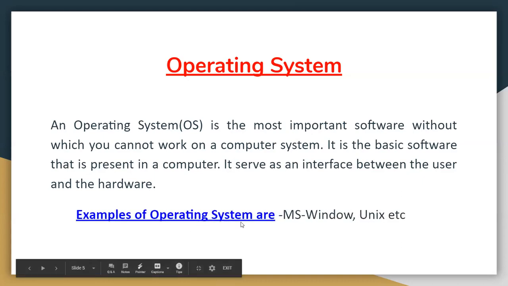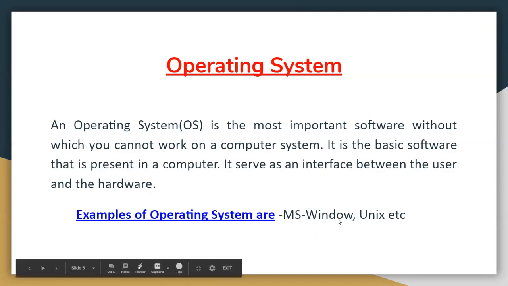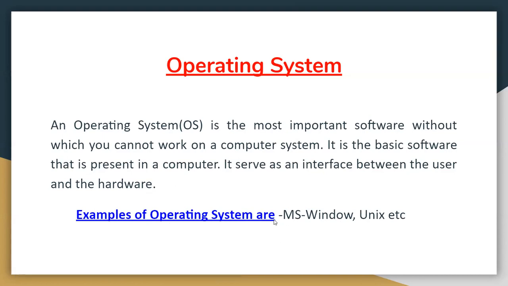Examples of operating systems are MS Windows and Unix. Unix and MS Windows both are operating systems. These two are the examples of operating systems. So, do all of you understand about the operating system? The operating system is the interface between the user and the hardware.